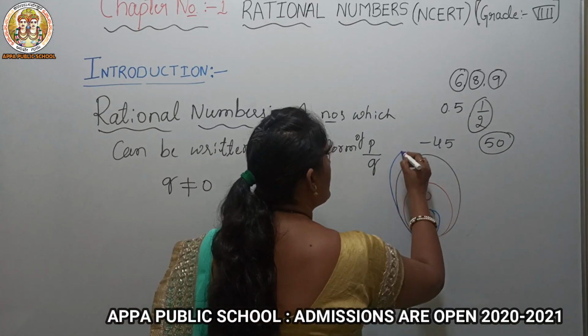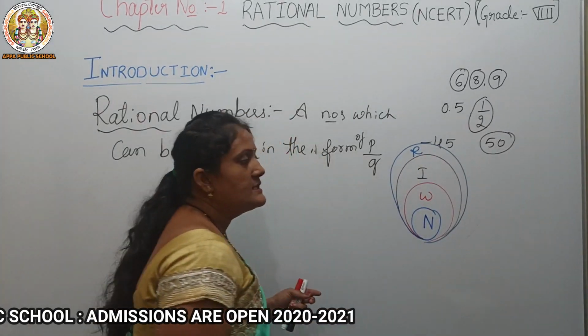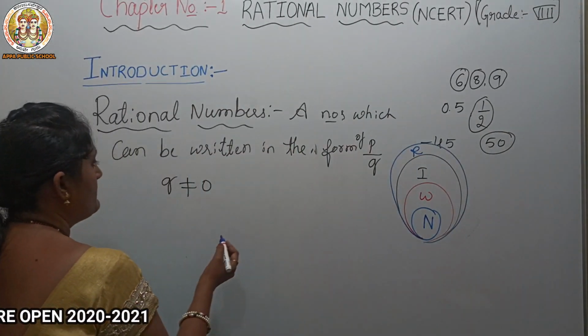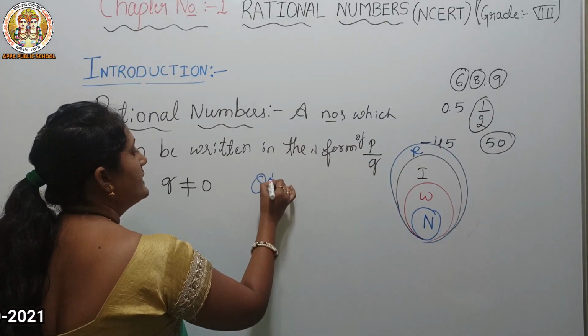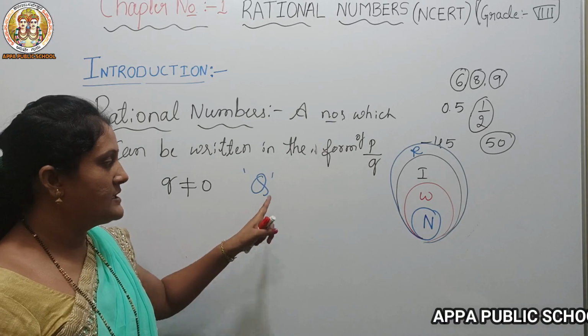And all these numbers together are rational numbers, under one roof. Rational numbers are denoted by capital Q. Please remember, rational numbers are denoted by capital Q.